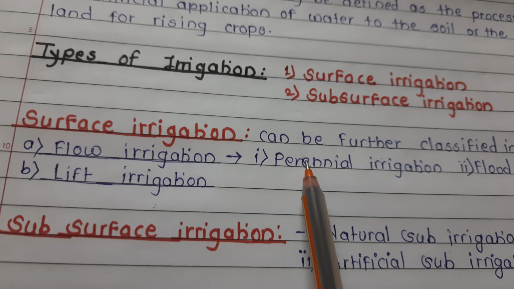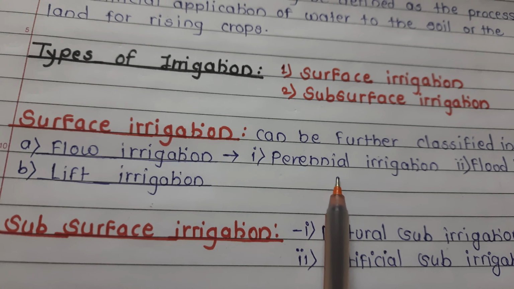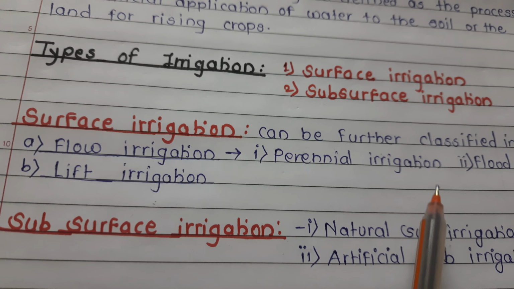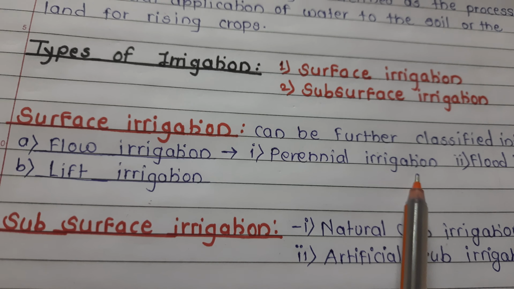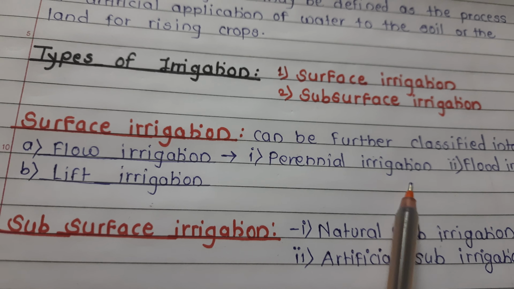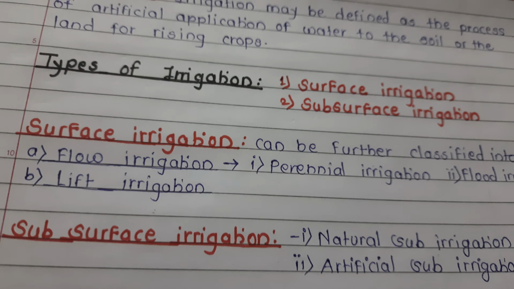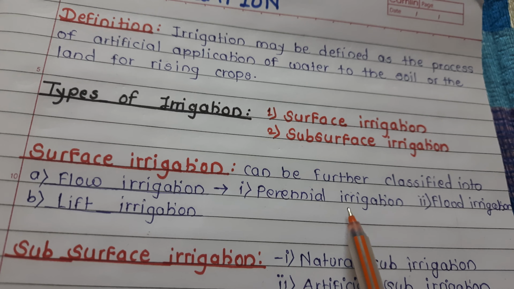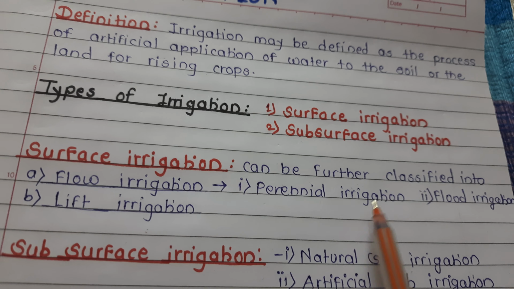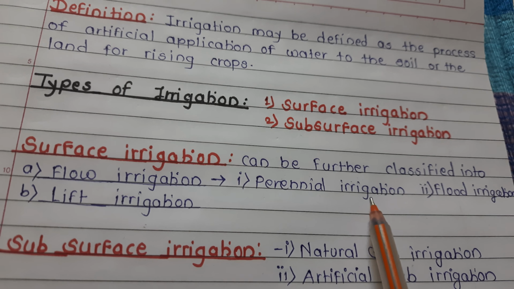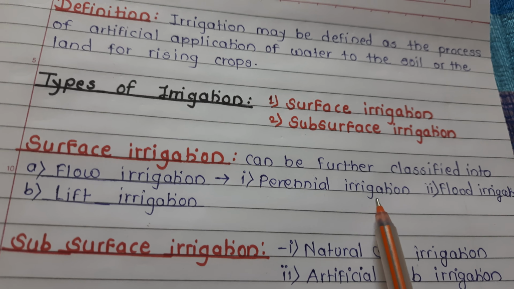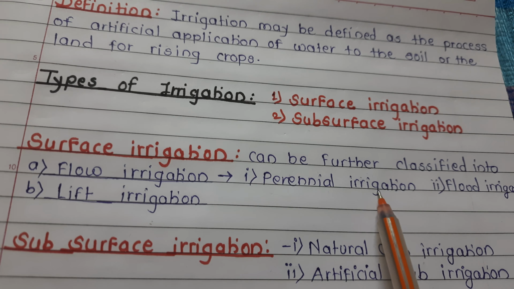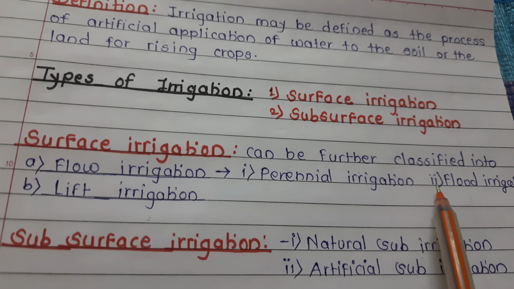Now, perennial irrigation. In this system, constant and continuous water supply is given to the crops as per requirement during the crop period. Now see, when the perennial system of irrigation is carried out by canal system, it is called direct irrigation. When it is carried out by storage reservoirs, it is called storage irrigation.